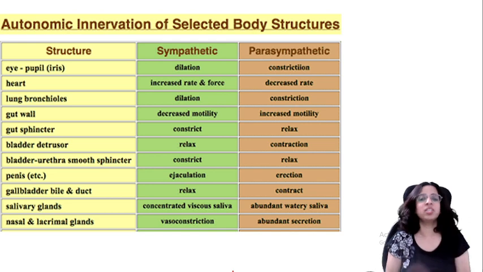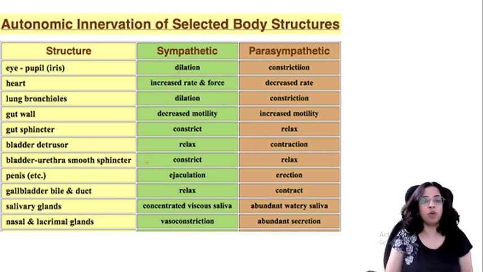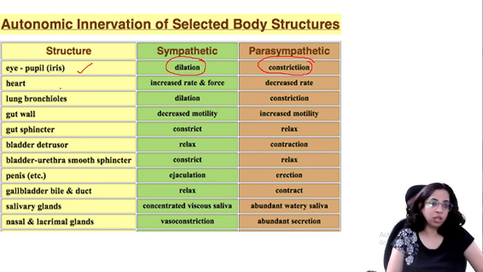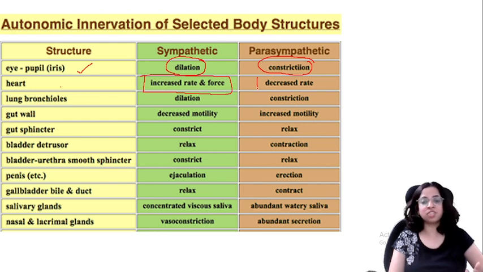So let's read this table. This is extremely important. So let's talk about sympathetic and parasympathetic. What happens to the different structures of the body? Okay. So let's read this. So what happens to the pupil of the eye? In sympathetic, it dilates. In parasympathetic, it constricts. Okay. We have already done all this, but just a revision. In case of heart, this increases the rate and the force, but here it is relaxed, so it decreases the rate.